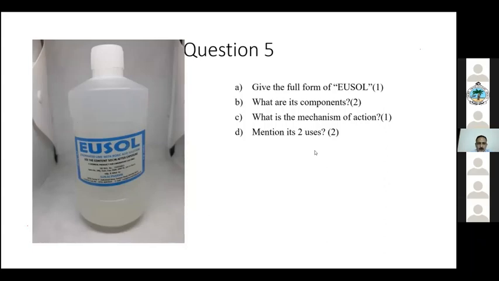Navami. Okay, so what are the contents? Boric acid or lime? Boric acid. It's there in the picture as well, so if you don't know this, you can just figure it out. Then what is the mechanism of action? It's a disinfectant. When you say the mechanism of action, you should always say the chemical reaction. So the chemical reaction is? Release of nascent chlorine. Okay, so that helps in. So what are the uses?